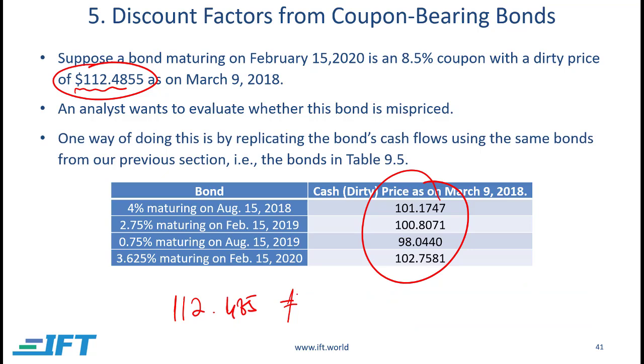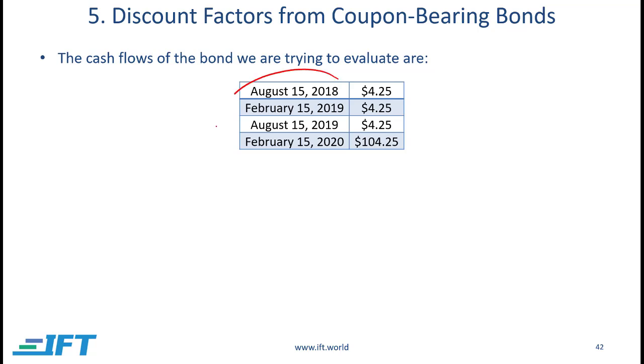Now, first of all, to be able to do that, you need to understand what cash flows this bond is offering you. It's trading for 112.4855 right now. It's an 8.5% semi-annual bond, so it's going to pay you 4.25 on each of these dates, and then it's going to pay you that $100 on maturity as well. So you need to figure out exactly what cash flows you need on which dates. These are the cash flows you can expect on each of these dates. Now we need to use the other bonds that we have to replicate each of these cash flows.